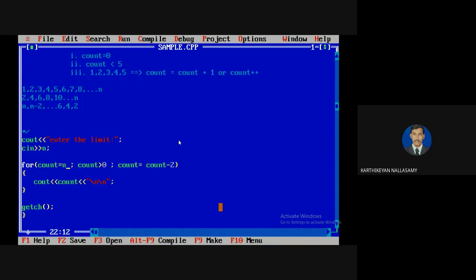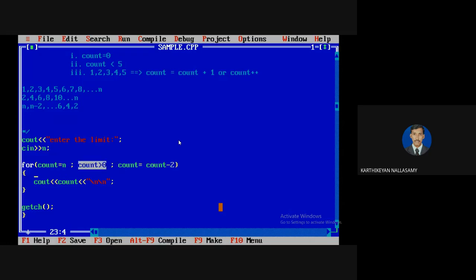You know that the initialization will always take place, and it will work only one time. Then it comes to the condition part and it will be executed. If the condition is true, then it will execute the looping statement. Once it reaches the end of the loop body, it goes to the modification part. Then after the modification is over, again it comes back to the looping condition.